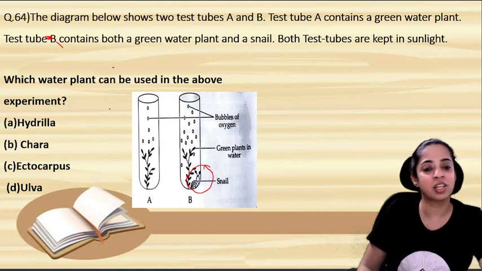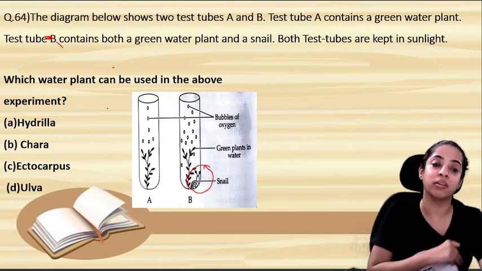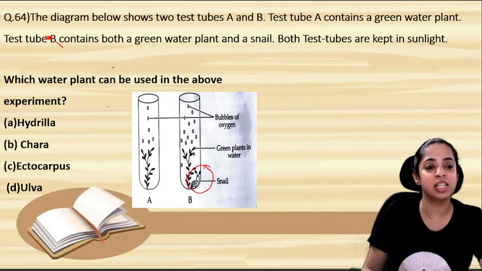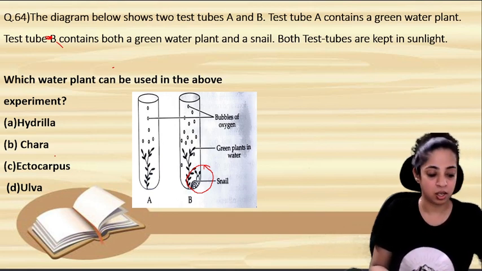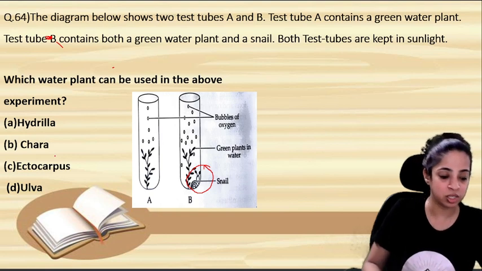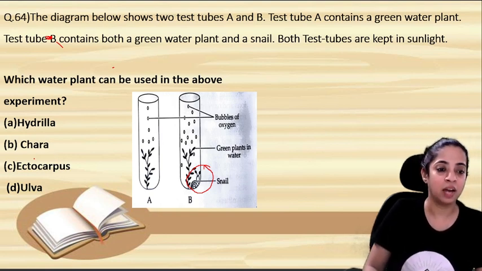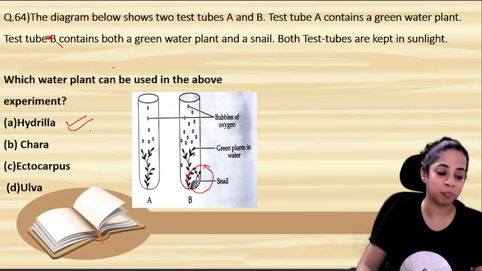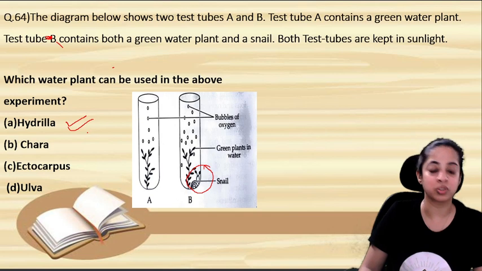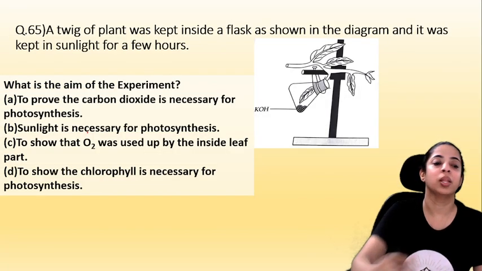They have just given you the snail for confusion. The question is, which water plant can be used? Hydrilla, Chara, Ectocarpus or Ulva? The answer is Hydrilla. Hydrilla is the most common aquatic plant used to perform experiments on photosynthesis in the classroom.